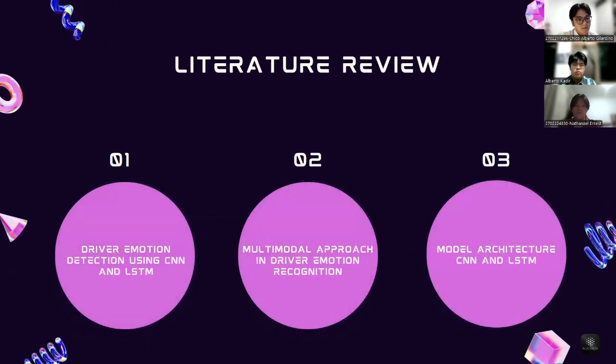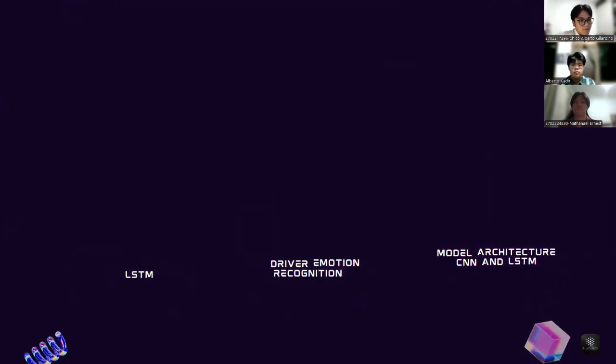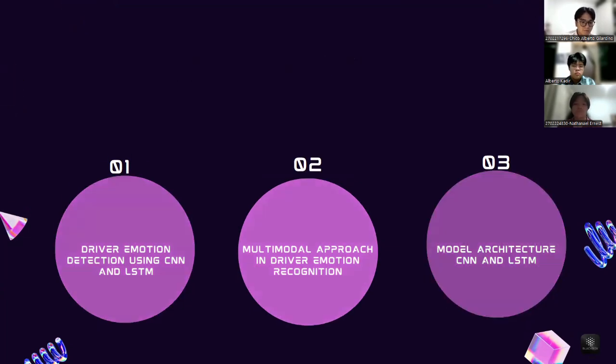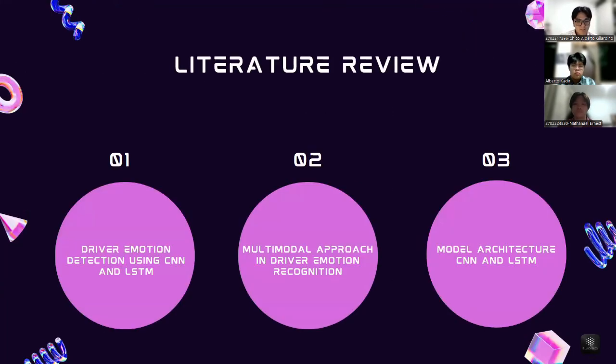The next is the literature review. First, we have driving emotion detection using CNN LSTM. Various facial recognition techniques have been widely studied to support the accuracy of the FER system. FER technology to detect driver condition uses the CNN LSTM algorithm. Next, the multimodal approach in driver emotion recognition. This study uses a multimodal approach, namely combining motor activity data and driver facial data to detect driver emotion. Combining both data can improve the accuracy of the system in detecting driver conditions such as conscious, sleepy, and tired.